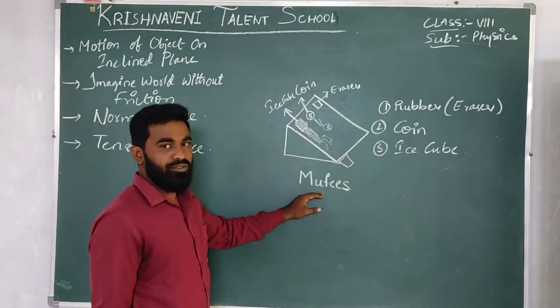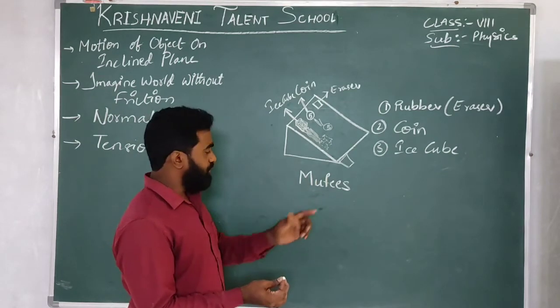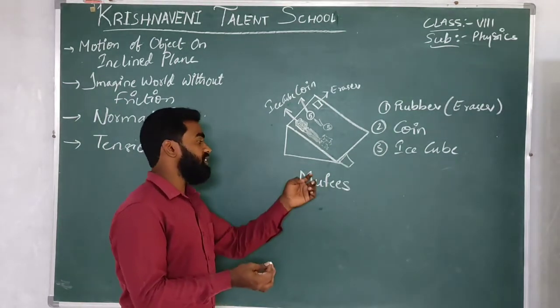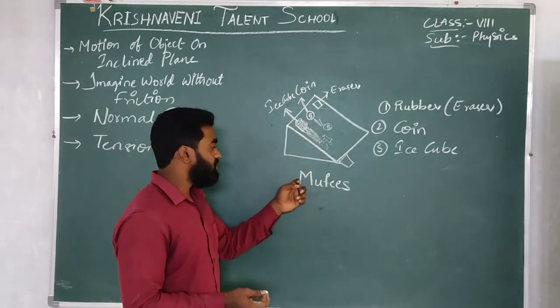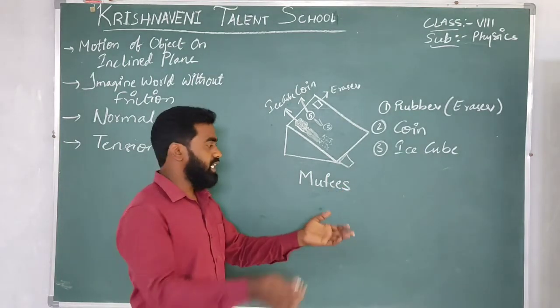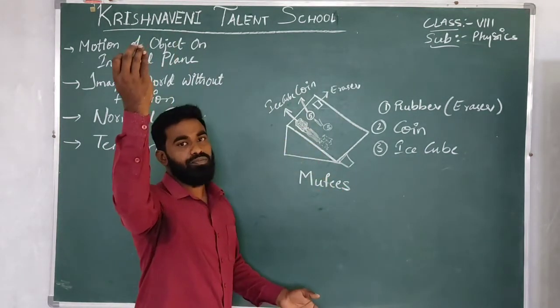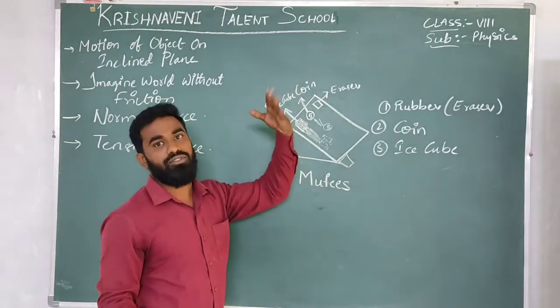So I have written my name. Why? Because there is friction between the chalk piece and the board. As there is friction, this chalk piece is leaving its particles on the board, so it is sticking to the board. If there is no friction, it will slip down and it will move in the air. If there is no friction, you won't be on the ground. You will be flying in the air somewhere else.